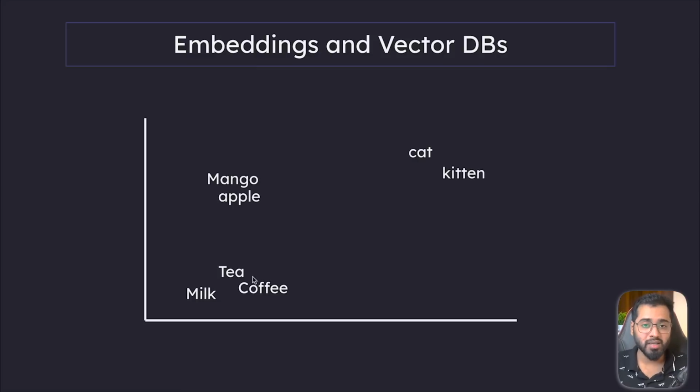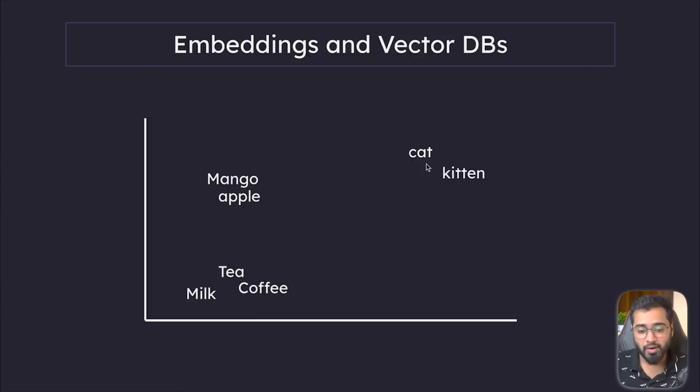and farther away from something like mango, because all the coordinates are going to be different, because in almost every single aspect they are different from each other. But this is just a very simple 2D map example. In reality, the vector has hundreds of dimensions that has some information about the relationship between words and sentences, etc. So basically, words and sentences with similar meaning hang out together, and something unrelated will be farther away from it.